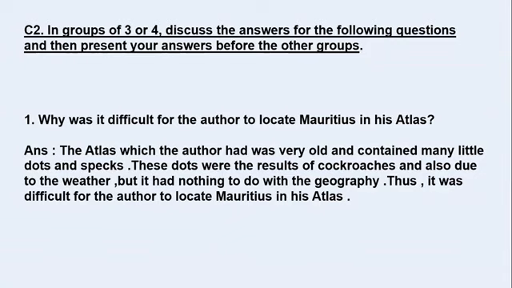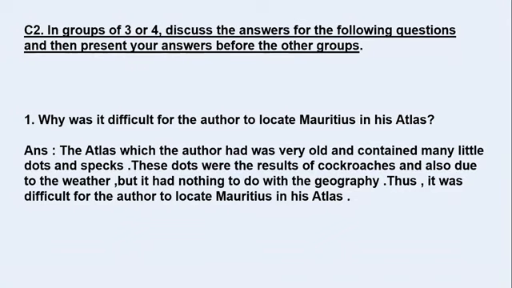The location was where it never moved. So these specks and dots did not have anything to do with geography. The condition of his atlas was very poor because of these dots and specks made by the cockroaches and the weather. Thus, he was finding it difficult to locate Mauritius in his atlas. So in simple words, the answer is given here on your screen. You can see this. Okay.